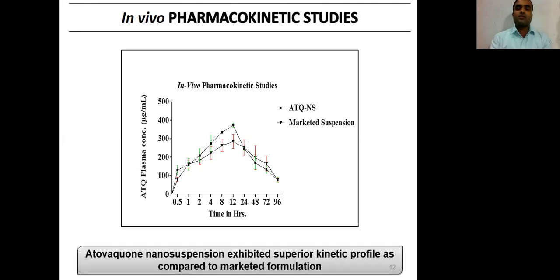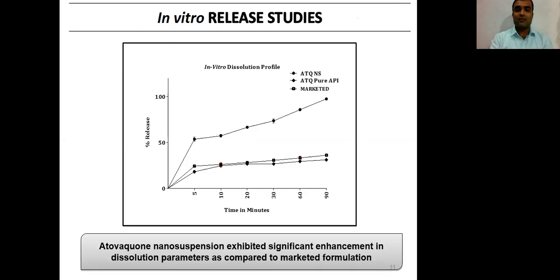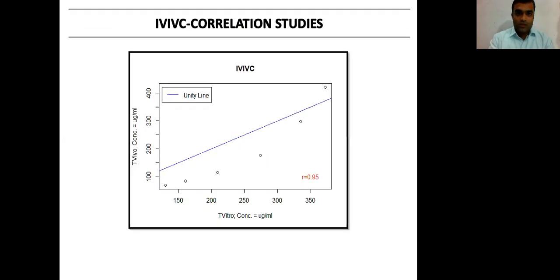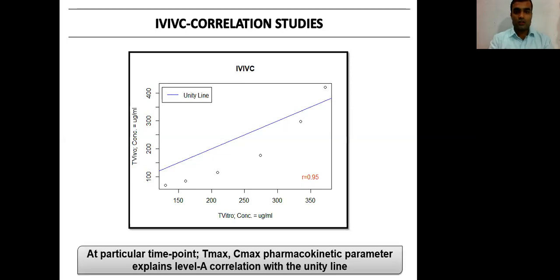So nanosuspension exhibited significant enhancement in dissolution parameters, which leads to its pharmacokinetic enhancement, that is in vitro pharmacokinetic studies, where you can see nanosuspension exhibited a superior kinetic profile as compared to the marketed formulation. As this method is more suitable, accurate, and sensitive, you can see the standard deviation error bar size is very small because of its method sensitivity.